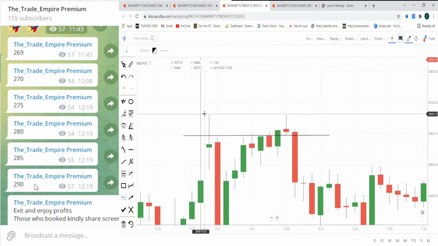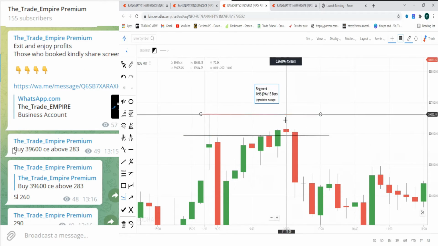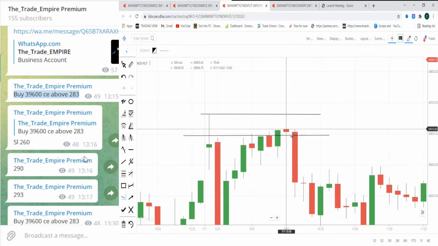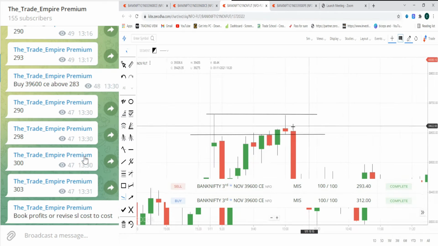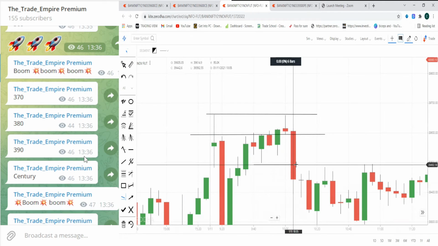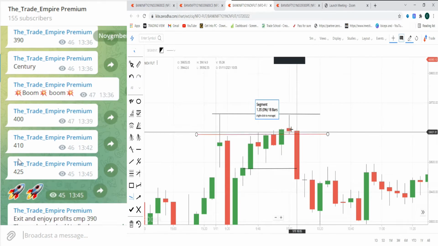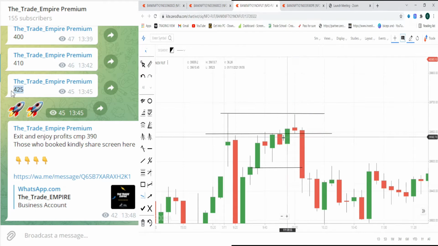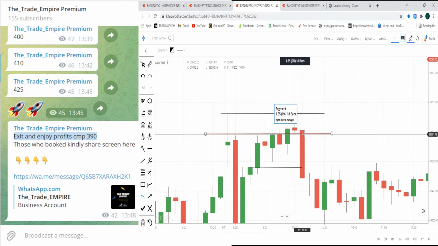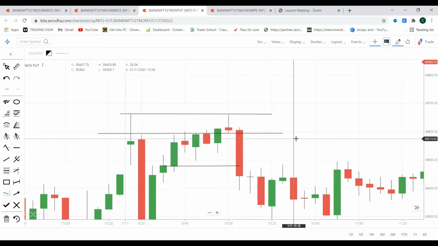But unfortunately, here lies an extended resistance. It hit the extended resistance, and I gave a hint that Bank Nifty would be ranging. So I thought it would hit my stop loss, since my stop loss was very minimal. Here was my stop loss. When the strike hit 300, I exited due to the volatility. My order got executed at 295. Here I lost nearly 15 points, which for four lots, the loss was around 1,800 rupees on this particular trade.